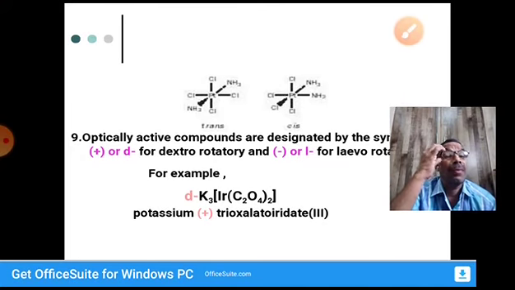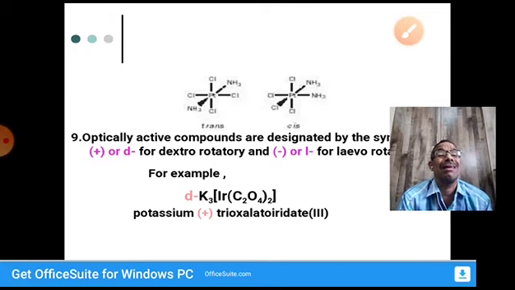What is the criteria for optical activity? We already discussed this in the previous chapter in the third semester. For those compounds, to mention the optical isomers, we have to use plus or minus. Plus means dextro isomer, minus in the brackets means levo isomer. So what is dextro, what is levo? Already we know that. For example, if a small d is written, that means dextro.